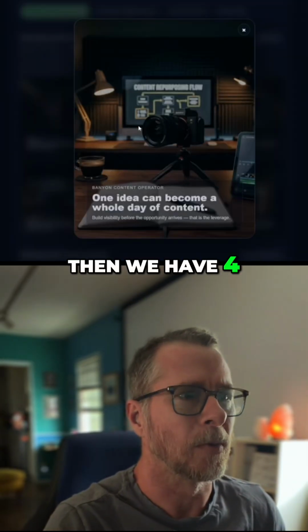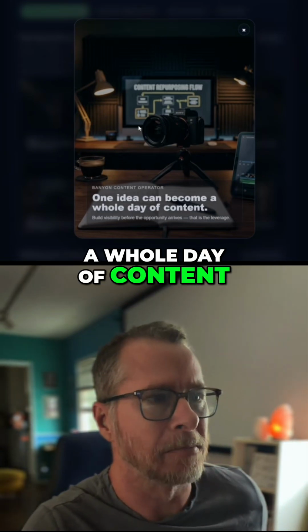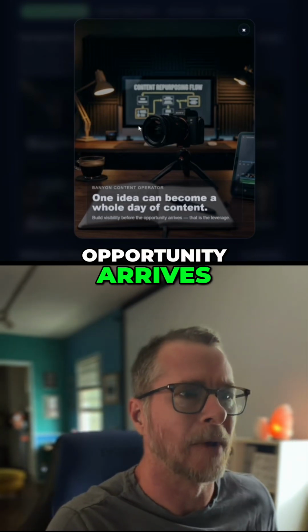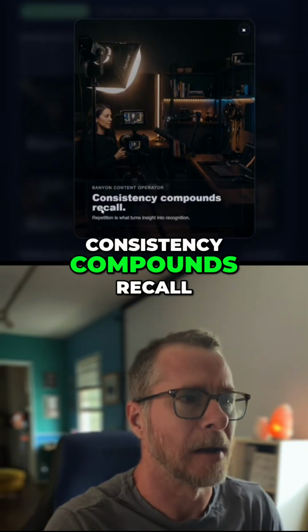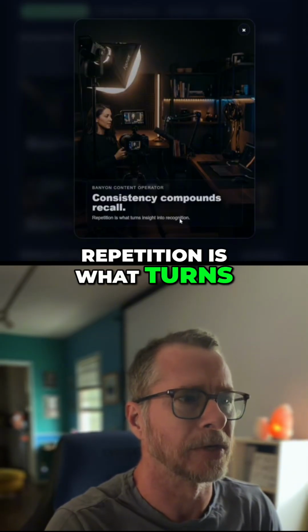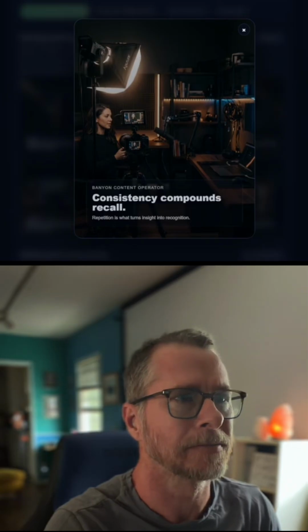Good branding reduces confusion and increases recall. Then we have 4, one idea can become a whole day of content. Build visibility before the opportunity arrives. This is the leverage. Slide 6, consistency compounds recall. Repetition is what turns insight into recognition.